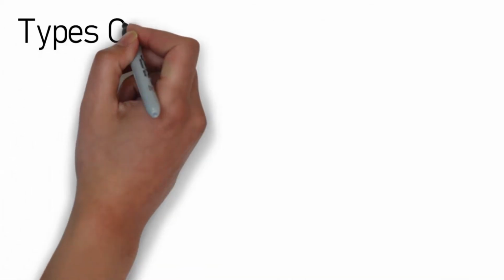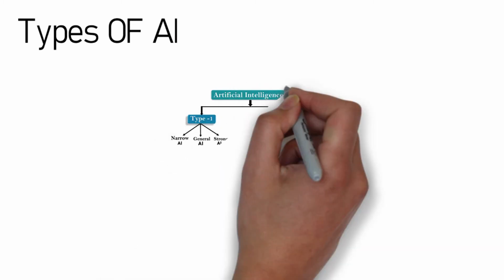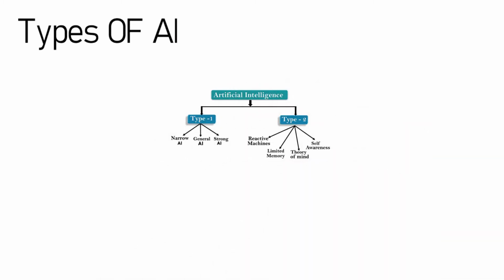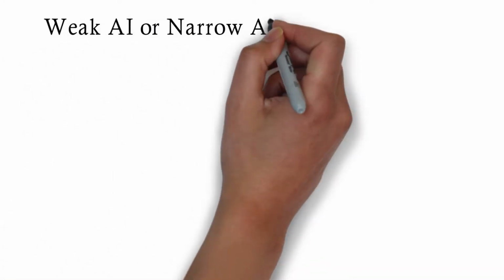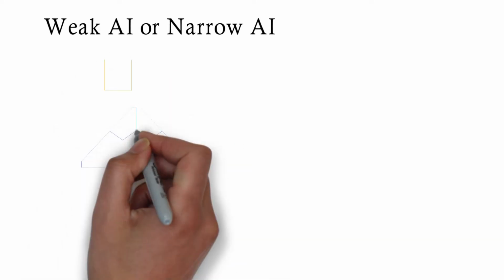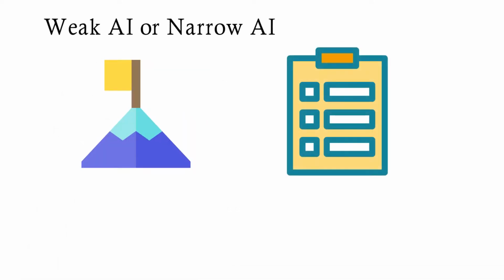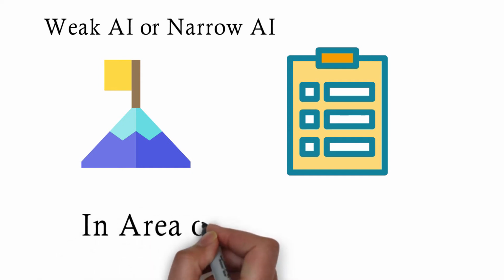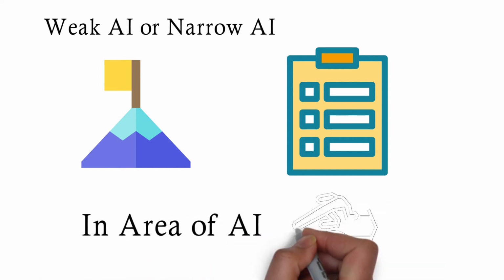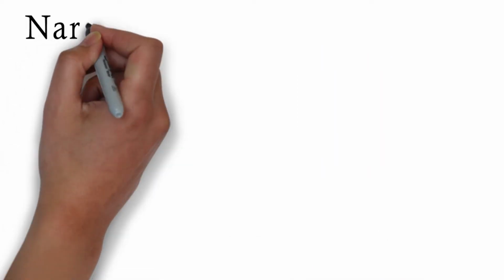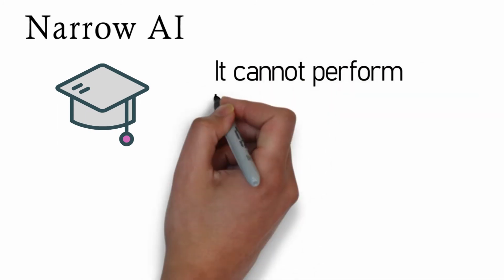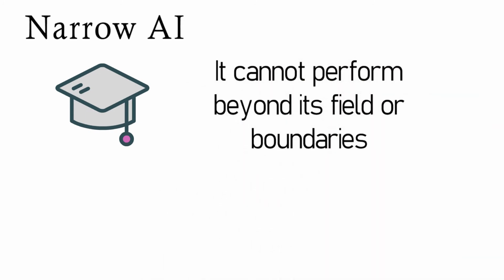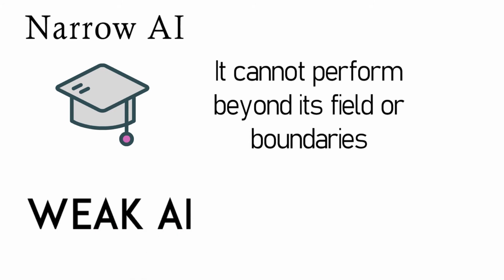Now let's deep dive into the different types of AI. The following diagram depicts various types of AI, wherein type 1 is based on capabilities and type 2 is based on functions. Under weak AI or narrow AI: narrow AI is a sort of AI that can intelligently accomplish a specific task. In the area of artificial intelligence, narrow AI is the most frequent and currently available AI. Because narrow AI is exclusively trained for specific tasks, it cannot perform beyond its field or boundaries. Hence, it is also known as weak AI.